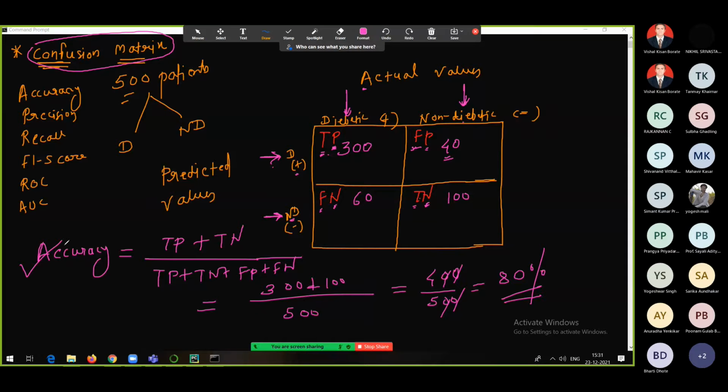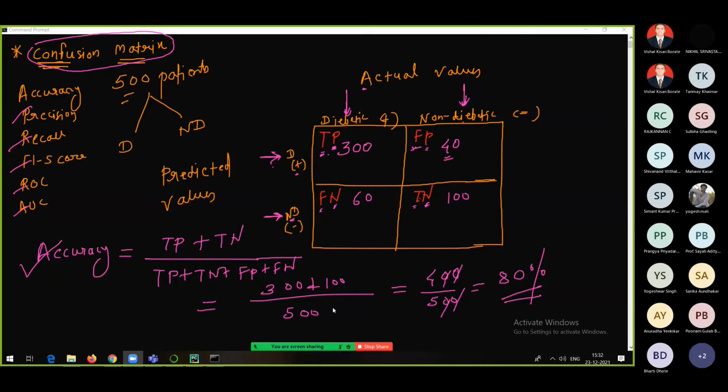But we never depend only on accuracy. Whenever we want to evaluate classification types of models, we never depend only on accuracy. Obviously, accuracy should be as high as possible. But one should not only depend on accuracy. There are some other metrics also one should take into consideration, like precision, recall, F1 score, ROC, and AUC. These are some of the things also which we need to take into consideration whenever we are going to deal with classification types of models.